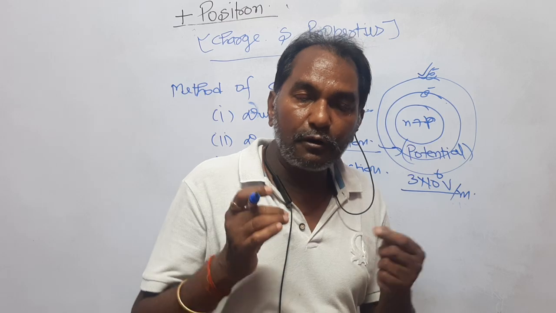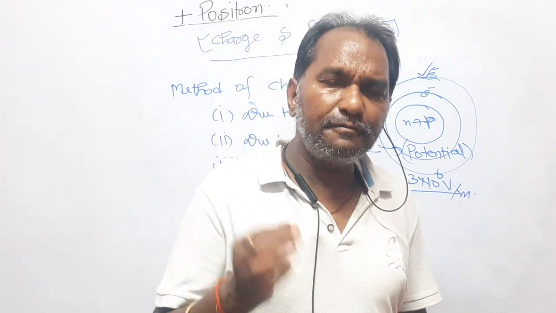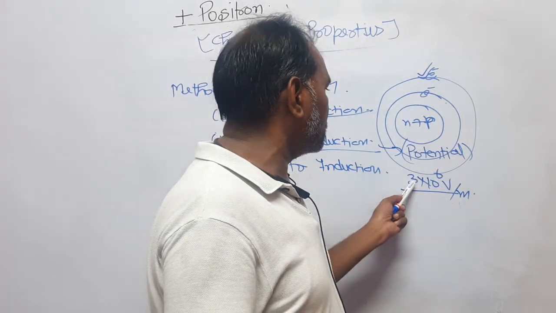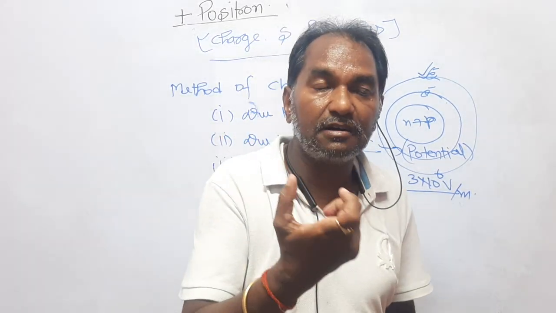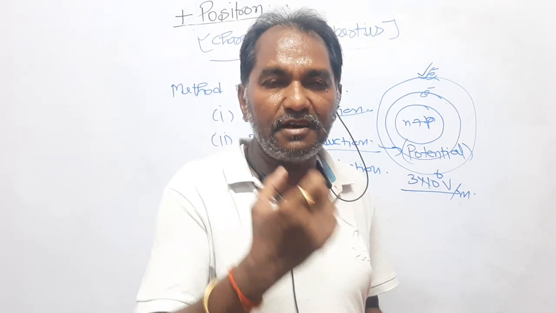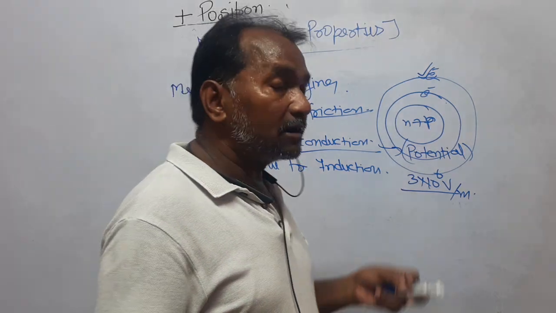If you give positive charge to a body, its potential increases, and if it reaches the level of 3 into 10 to the power 6 volt, the body is said to have come into breakdown. If you give more charge, it will just leak into the air, right? So this is in the conduction.